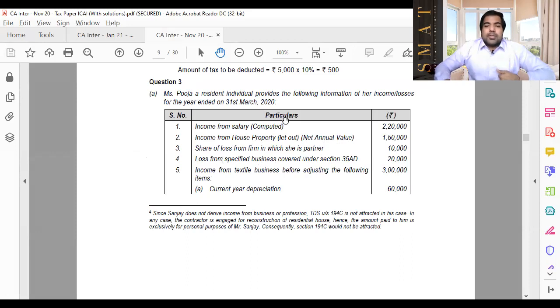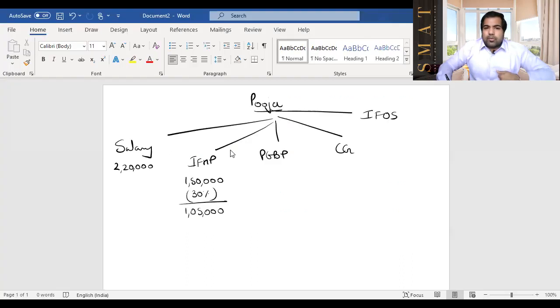Loss from specified business, 20,000. Unique blood, guys. Specified business. So I'm just going to write specified business here. It's unique blood, so I'm going to mark a star here, and 20,000. Unless, guys, there is something to set it off. Otherwise, this will be carried forward. So this will go in a note. So this crooked line means it will go in a note.